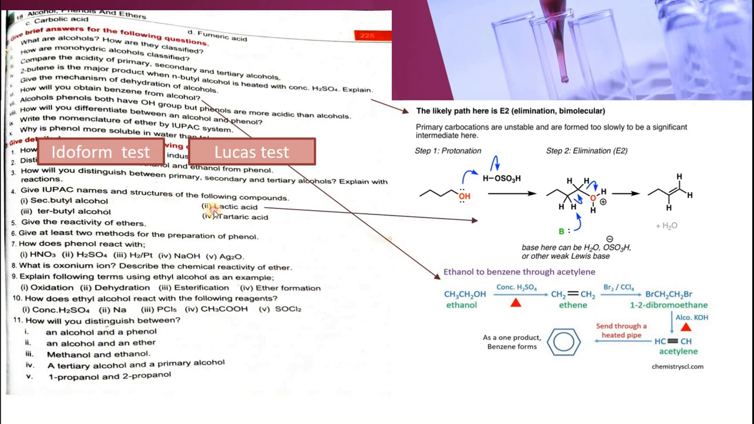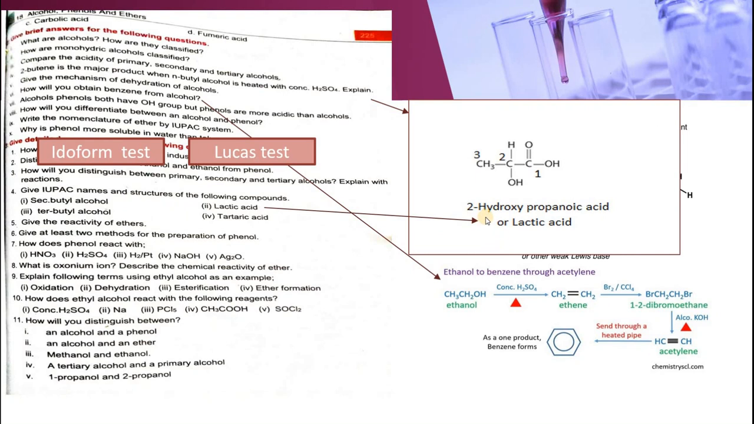Second one is lactic acid. Lactic acid has this formula, and the name of the compound is 2-hydroxypropanoic acid. This is a carboxylic acid. At position 2 there is a hydroxyl group, so this will be called 2-hydroxypropanoic acid. Tertiary butyl alcohol, you can draw it by yourself and name it because it's an easier one.